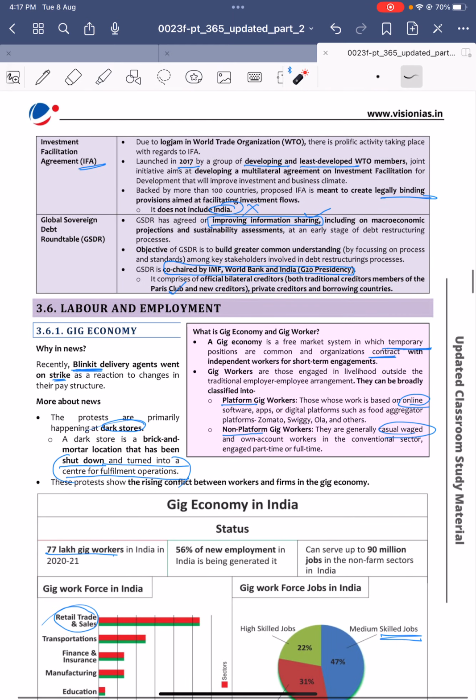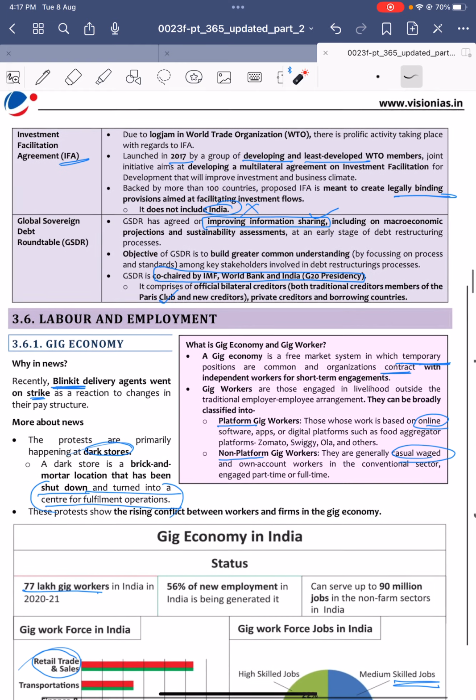Next, the Global Sovereign Debt Roundtable. It is to create a common understanding between the members, okay. Usually it is co-chaired by the IMF, World Bank, and also the G20 presidency. The G20 presidency as of now is India only, right?